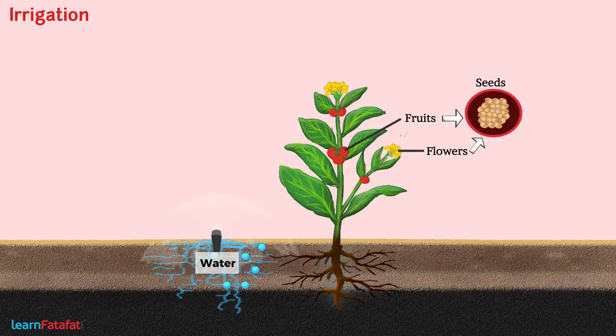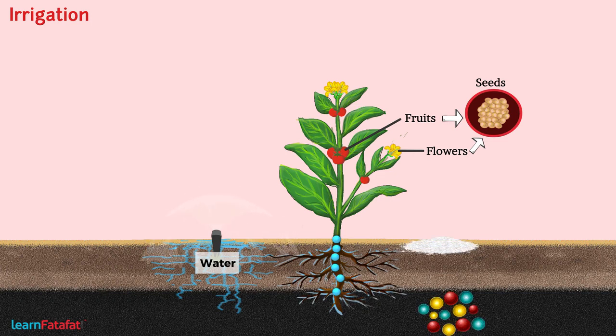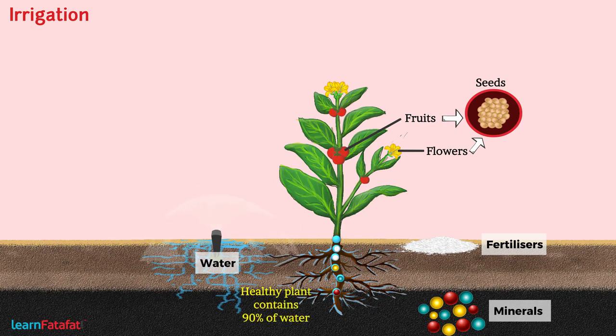Plant roots absorb water present in the soil. Along with water, plant roots also absorb essential minerals and fertilizers. On an average, a healthy plant contains 90% of water. Water-containing nutrients get transported to different parts of plants.